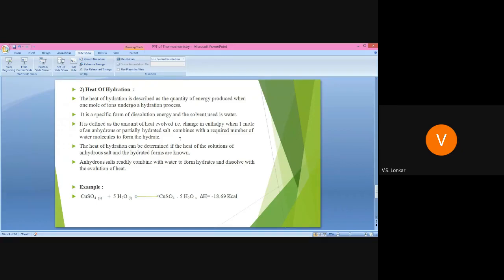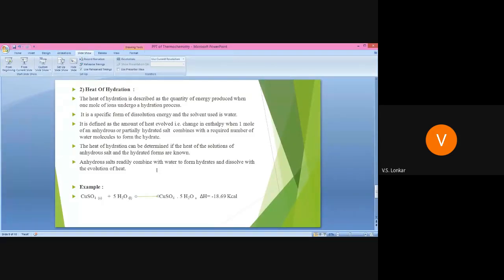Got it? The heat of hydration can be determined if the heats of solution of the anhydrous salt and the hydrated forms are known. When we calculate the heat of hydration, if we know the heats of solution of the anhydrous salt and the hydrated form, then we can calculate it.